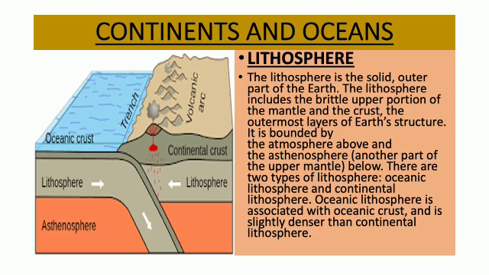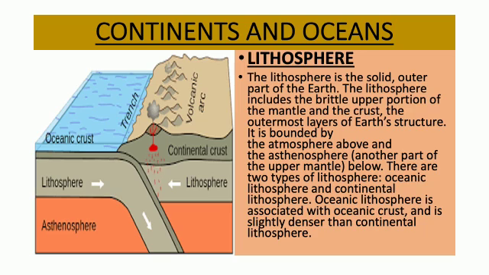It is bounded by the atmosphere above and the asthenosphere below. There are two types of lithosphere: oceanic lithosphere and continental lithosphere. Oceanic lithosphere is associated with oceanic crust and is slightly denser than continental lithosphere.